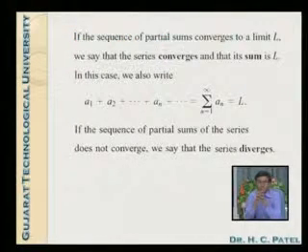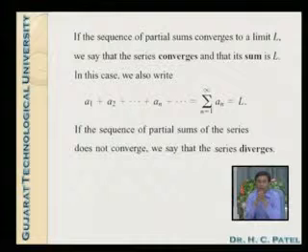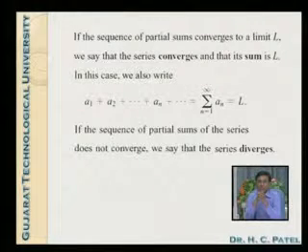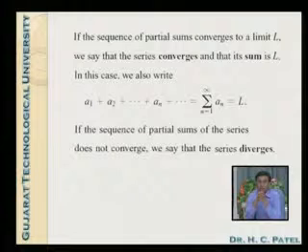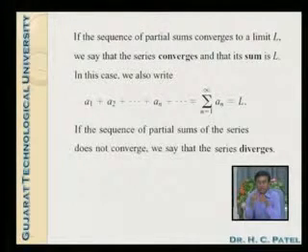If the sequence of partial sums converges to a limit L, we say that the series converges and that its sum is L. In this case, we write a1 plus a2 plus an up to infinity is equal to L in the case of a convergent series. If the sequence of partial sums of the series does not converge, we say that the series diverges. Keep this in mind, please.